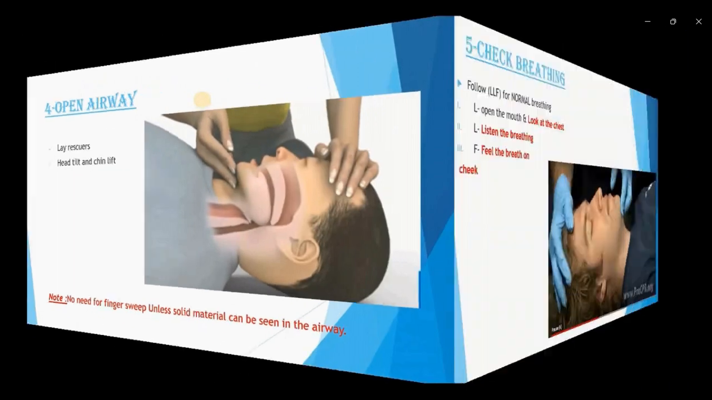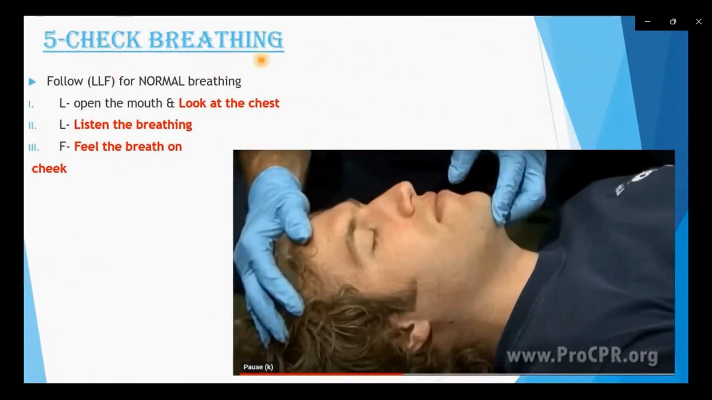So the next step is to check the breathing. We have followed the four steps successfully. The next step is to check the breathing properly. I have mentioned that we have to follow the LLF, which is for normal breathing. What is the meaning of LLF? The first L means open the mouth and look at the chest. We open the mouth and look at the chest side. Why do we look at the chest? To see whether the chest is rising or not, whether the person is breathing or not.